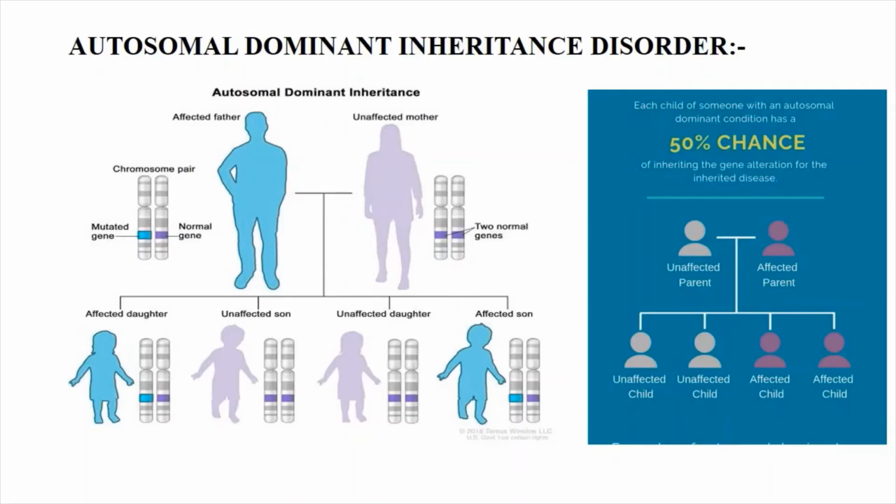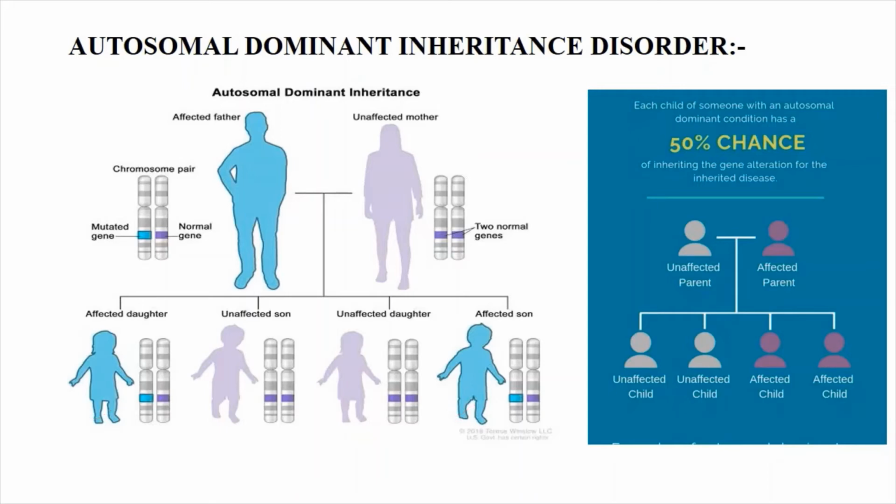Here the condition is given for four children, so the father can transfer the mutated gene to the offspring with a 50% chance. You can see here two children are affected with the autosomal dominant inheritance disorder because they got the mutated gene from the father.